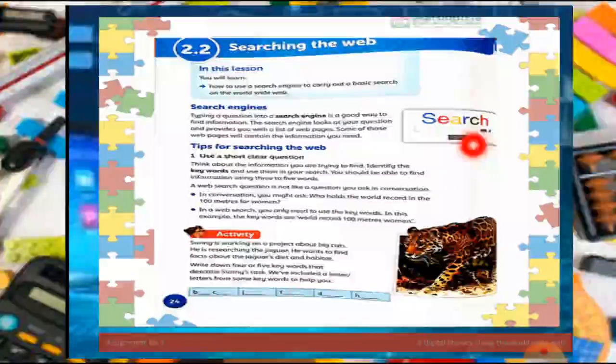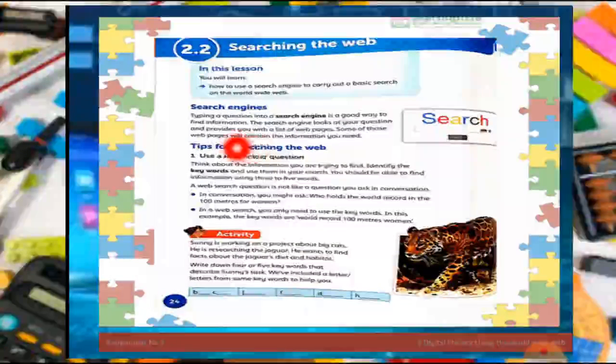I will enter my query in this bar. This is called a search bar. Then I will press the go button or search button. Different search engines have different buttons with different names. There are numbers of search engines, like ask.com and Google. Google is also a search engine. Yahoo is also a search engine. There are numbers of search engines through which we can search our information. Search engines are basically connected with numbers of websites on the back end.